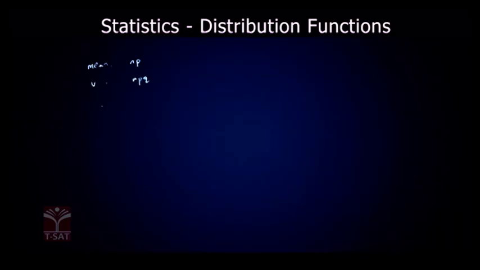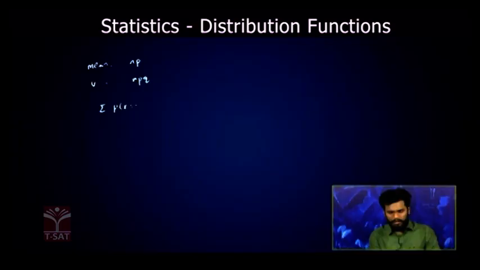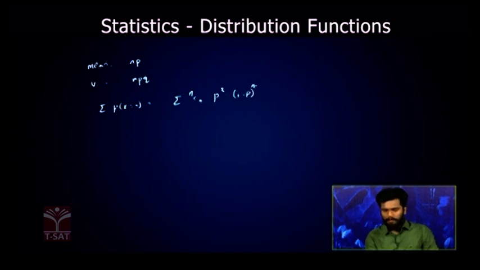When you take the summation of P of X is equal to x, that is nothing but summation nCx into p power x into (1 minus p) power n minus x, it will be equal to 1.